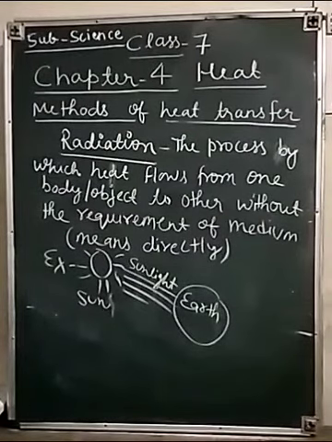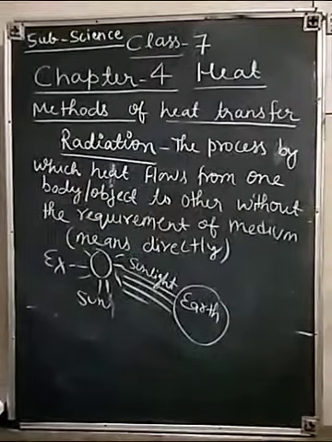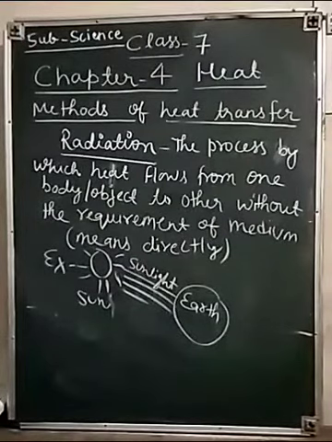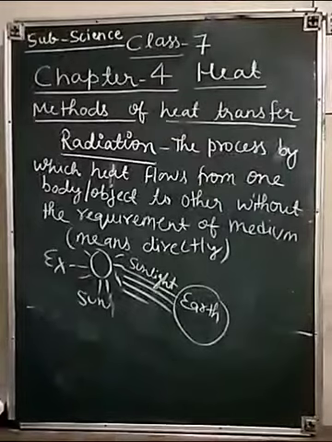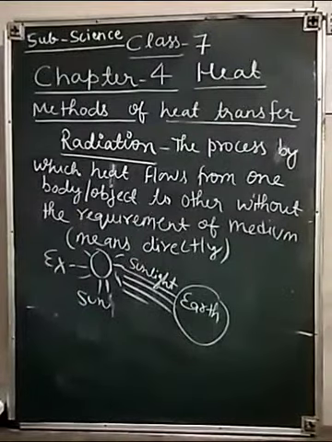By this process the sunlight reaches the earth's surface. The process of radiation takes place whether a medium is present or not.